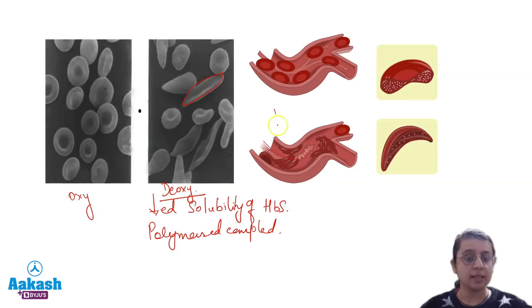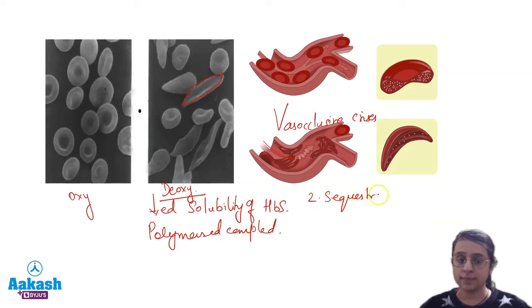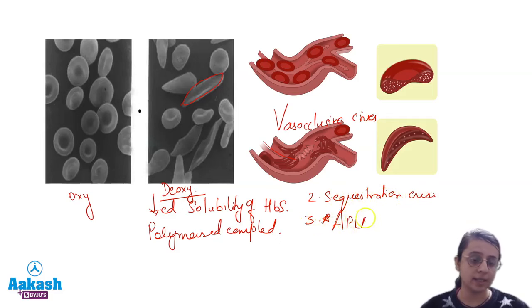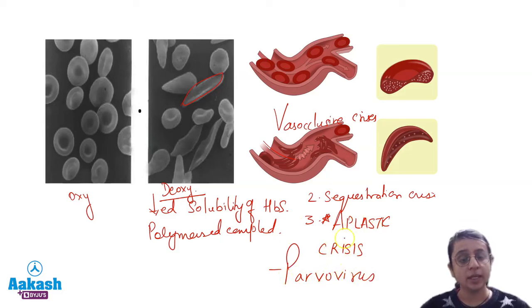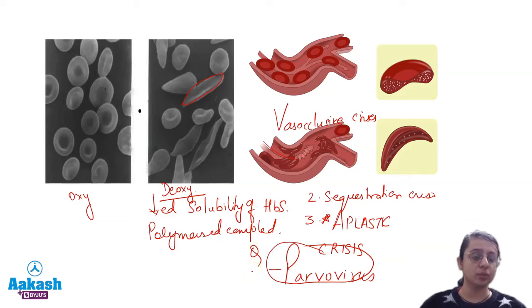RBCs, resulting in this vaso-occlusive crisis. Along with that, sequestration crisis can be seen. So these are the names of crisis, and very, very important, on which the question is asked, is aplastic crisis. It develops due to infection of your erythroid precursors. With which infection? Parvovirus infection. Recurrently asked question: aplastic crisis can develop due to infection of erythroid precursors by parvovirus infection.